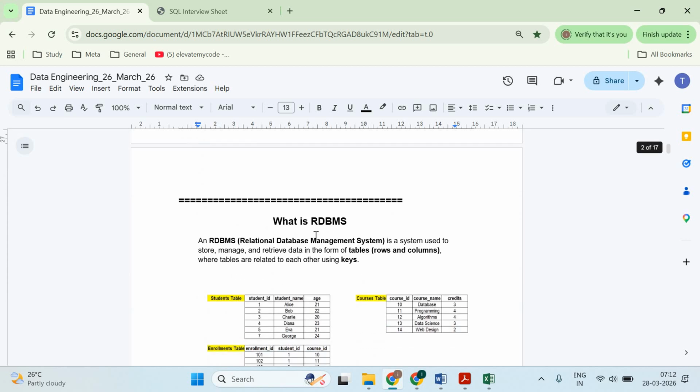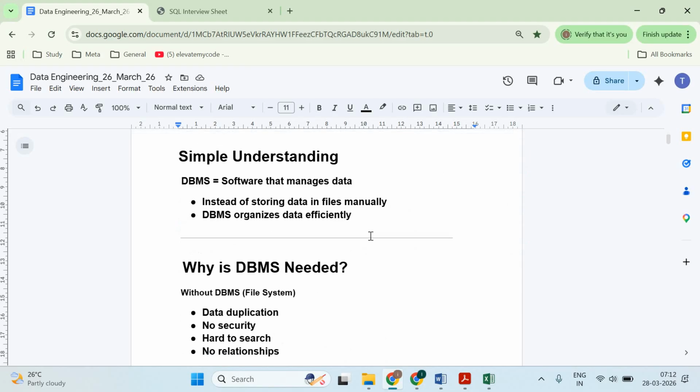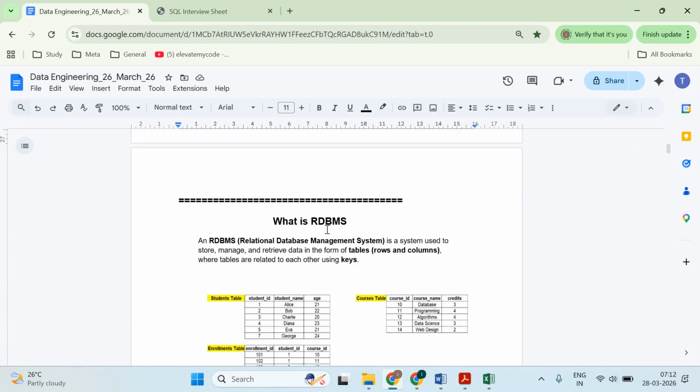Other than DBMS, we have to understand what RDBMS is. So first we have to understand what the DBMS is. Again, I told you DBMS is a concept, and that concept can be implemented using SQL. SQL's full form is Structured Query Language, right? It is a language in which we implement the DBMS concept. But after DBMS, you should know RDBMS as well. RDBMS is a relational database management system. DBMS is a database management system, and here it is a relational database management system.